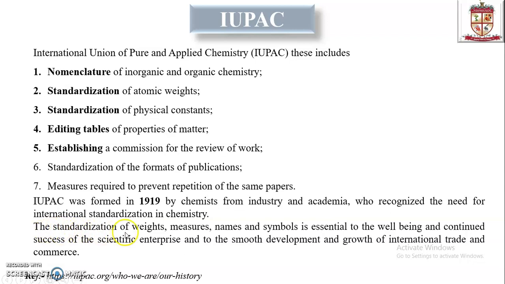The standardization of weights, measures, names and symbols is essential to the well-being and continued success of scientific enterprises and the smooth development and growth of international trade and commerce.